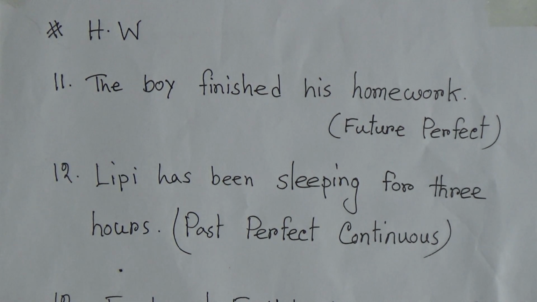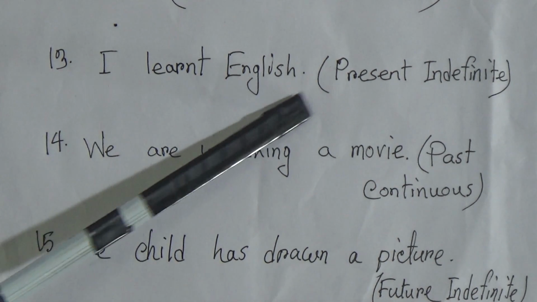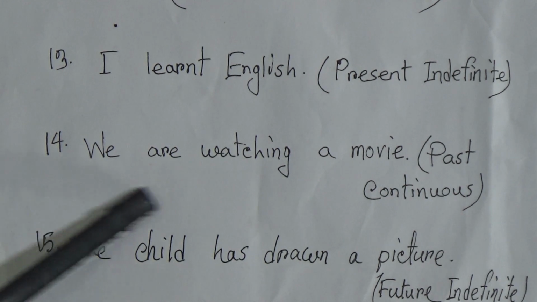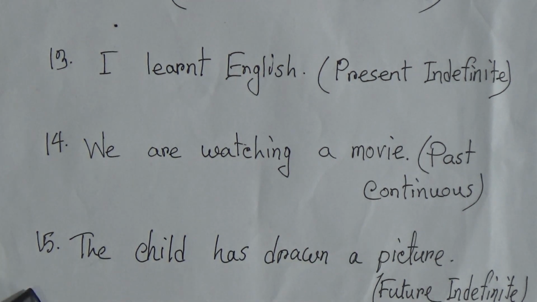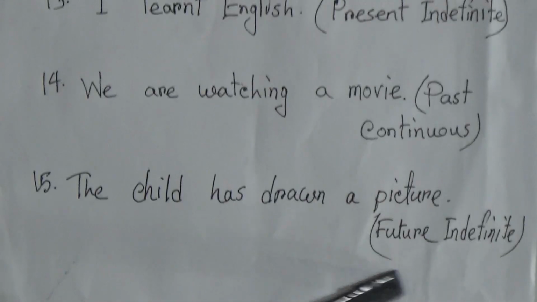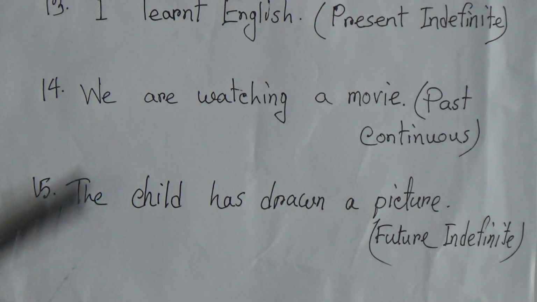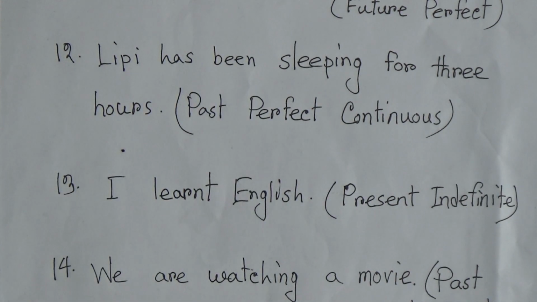Number 13, I learned English. You have to make it present indefinite. Number 14, we are watching a movie. You have to make it past continuous. Number 15, the child has drawn a picture, and you have to make it future indefinite. So you can get help from your book. You have to change these sentences according to the direction here.